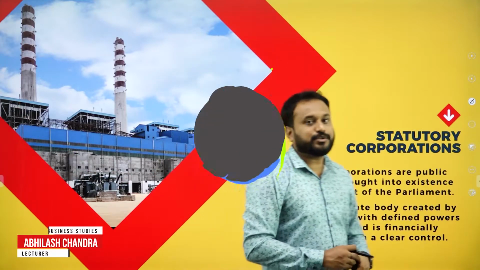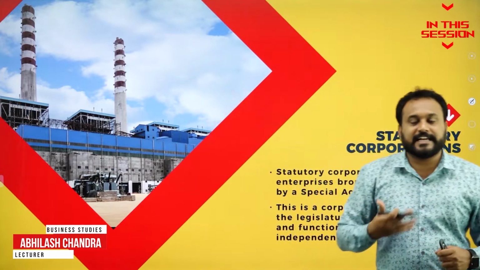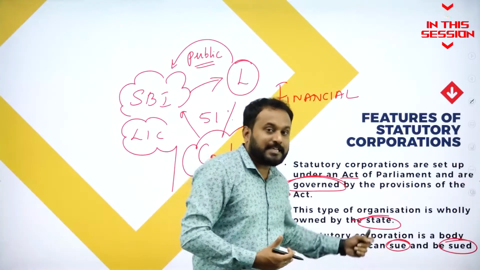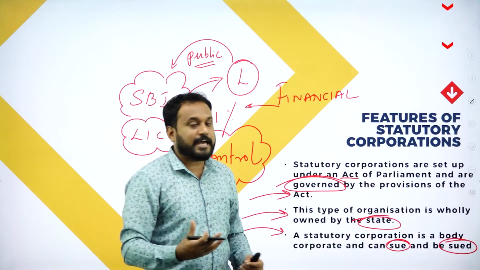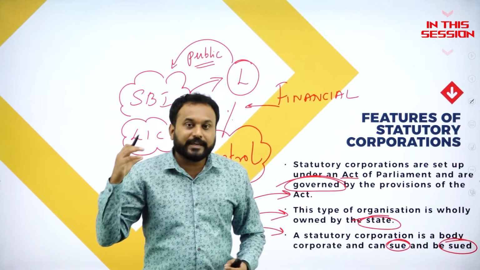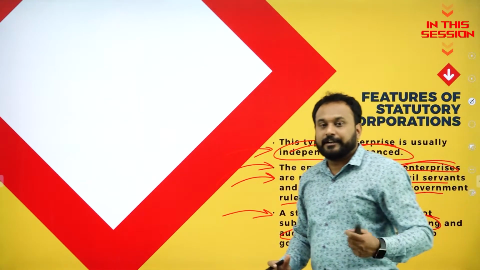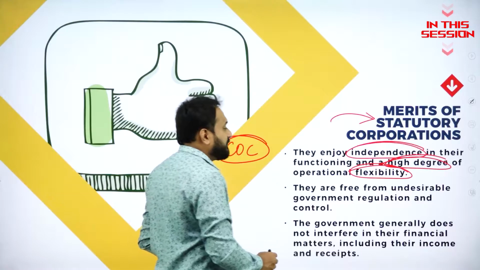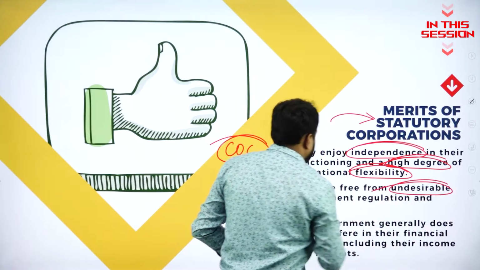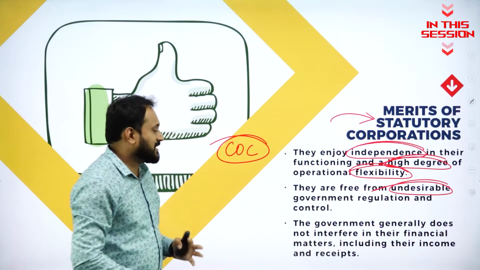The word statutory means status. Now that status, how is that the status has? If somebody is doing any fraudulent act within SBI, you can sue SBI. Nobody can dictate terms, though the government interference will be there. They are free from undesirable government regulations and controls.